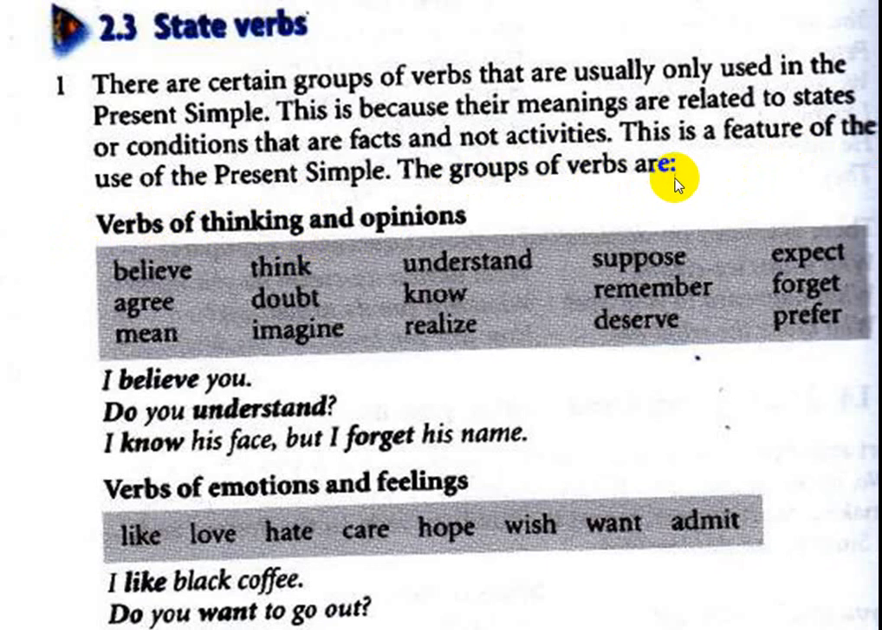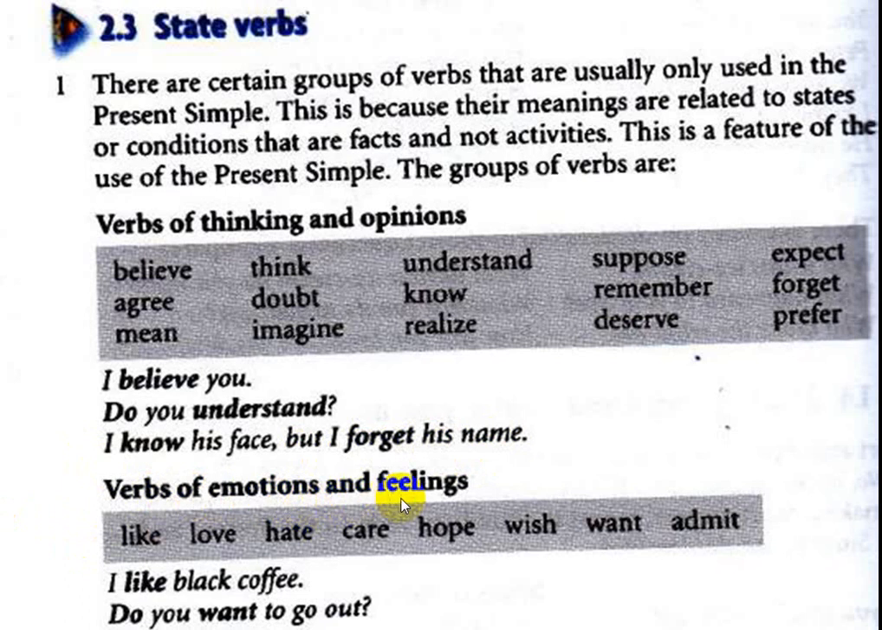The groups of verbs are, first of all, the first group of state verbs are verbs of thinking and opinions: believe, think, understand, suppose, expect, agree, doubt, know, remember, forget, mean, imagine, realize, deserve, prefer. These are all state verbs, which are verbs of thinking and opinions. For example, I believe you. Do you understand? I know his face, but I forget his name.